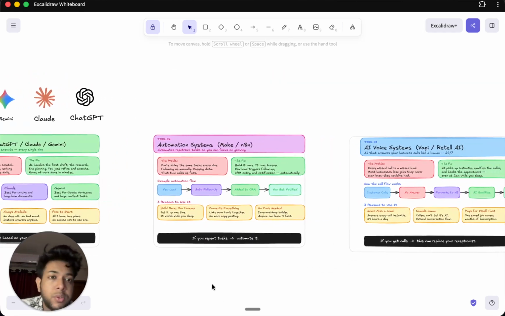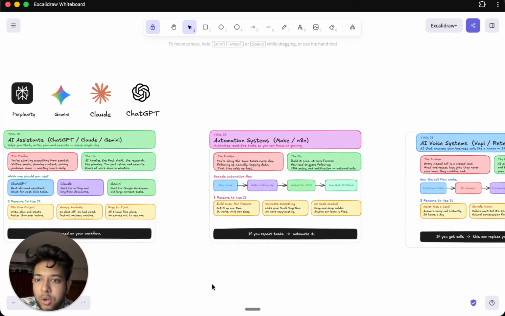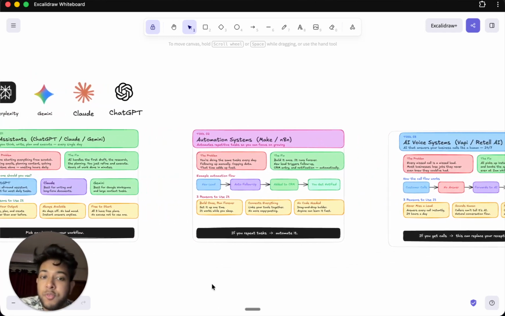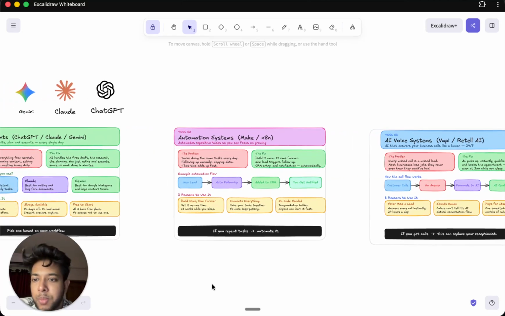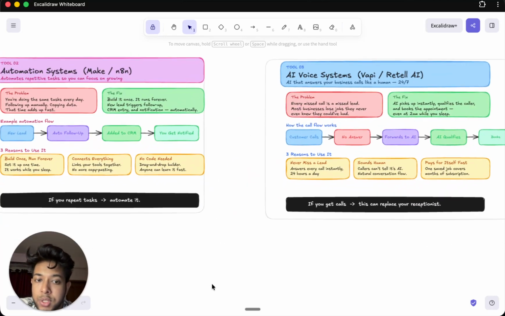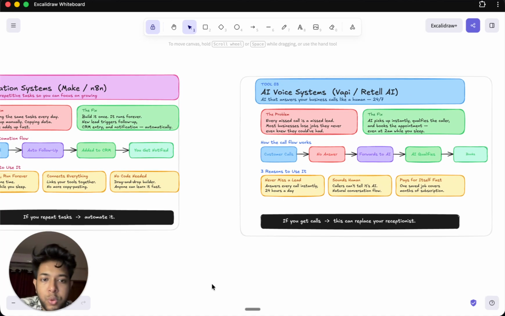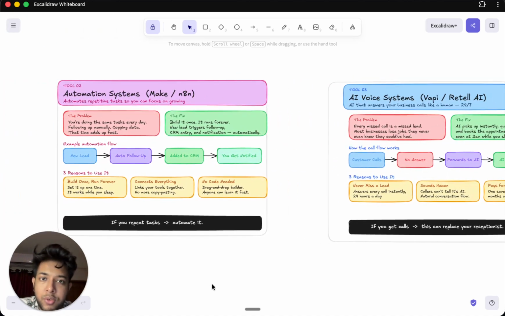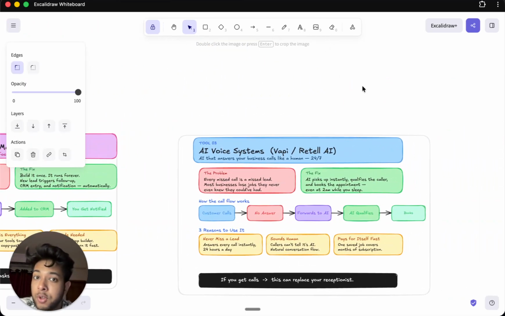Now these are the top three types of AI tools or assistants or systems, whatever you want to call it. I'm just going to call them systems anyways. These are the top three types of AI systems that you can use in your business. And this is basically a beginner guide video. So if you were not familiar with the tools that I mentioned over here, other than ChatGPT of course, I hope you guys found this video valuable.